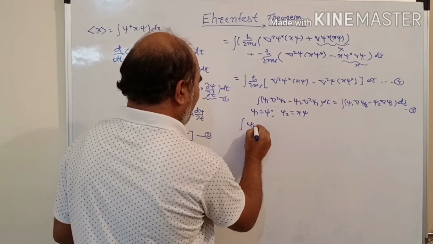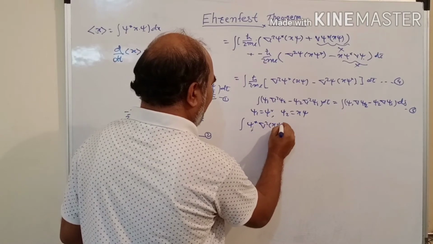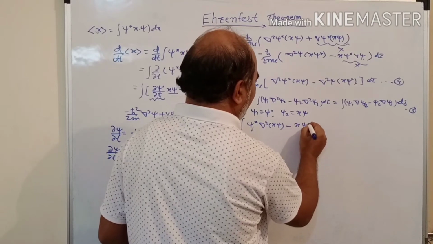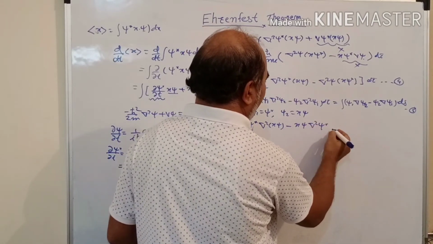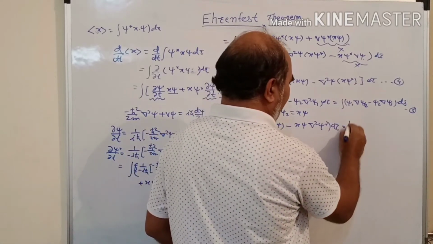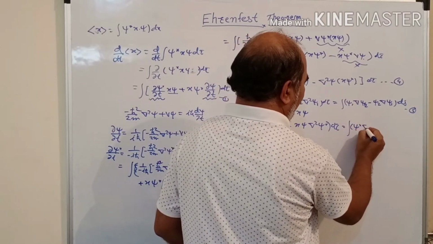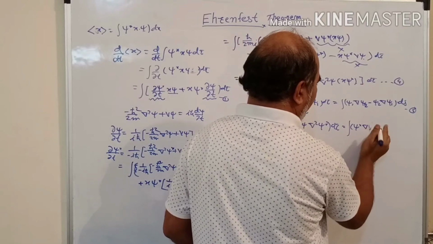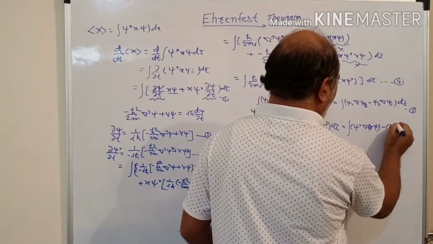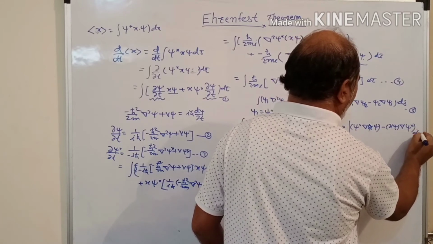Therefore, the integral of psi star del square x psi minus x psi del square psi star, bracket completed, d tau, is equal to the integration of psi star del x psi minus x psi del psi star dot ds.